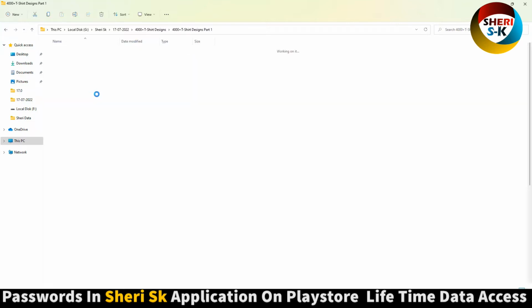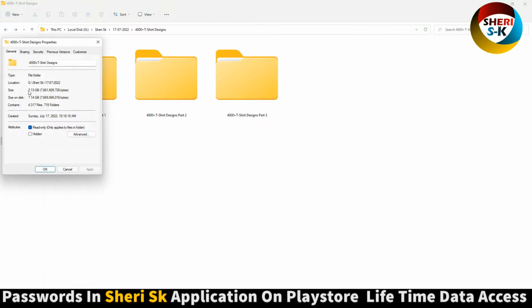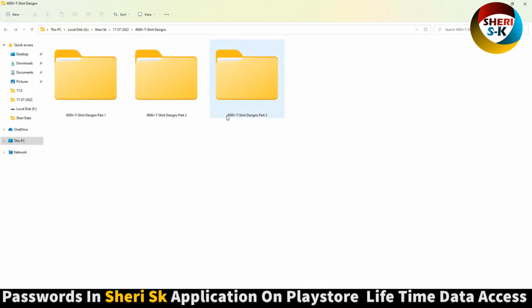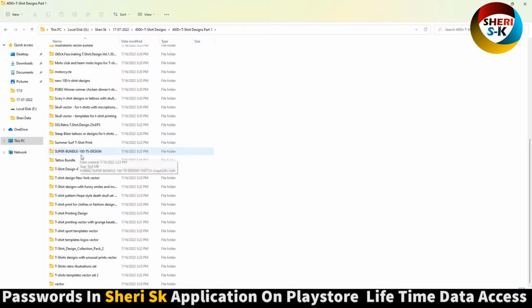Okay, here is part 1. Total size is 7.13 GB and the files are 4317 in these folders. Here is part 3, but don't worry, I will compress it to 3 GB. Okay, here is the 46 folder.